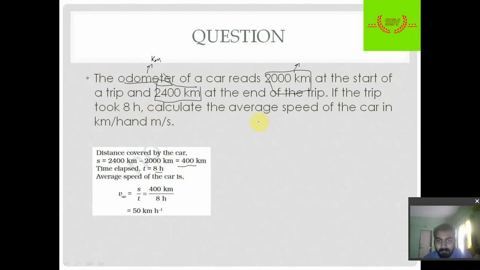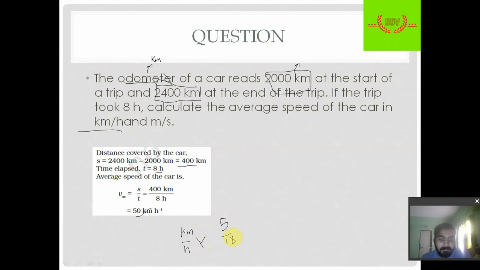We need to find average speed in kilometer per hour, so we divide 400 by 8. That will yield 50 km per hour. Now in order to convert kilometer per hour to meter per second, we multiply kilometer per hour by 5 divided by 18.